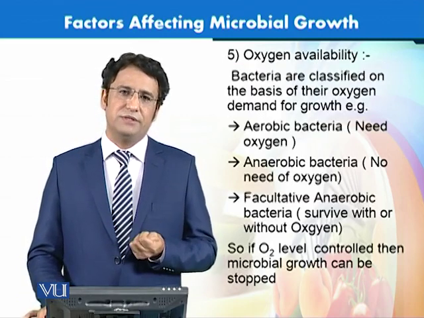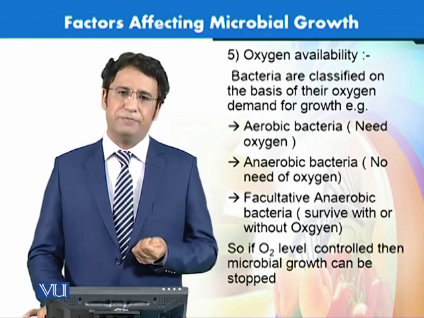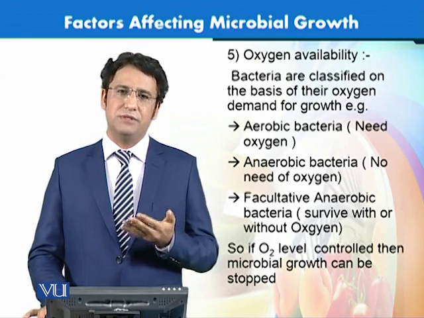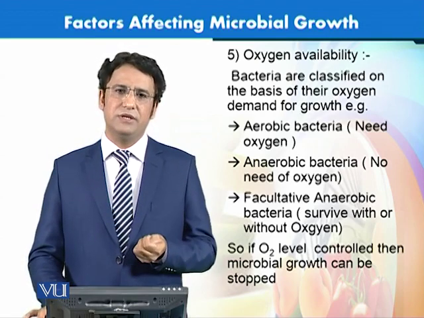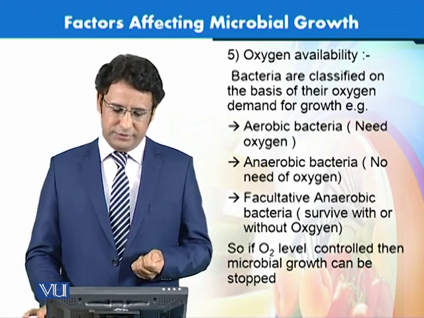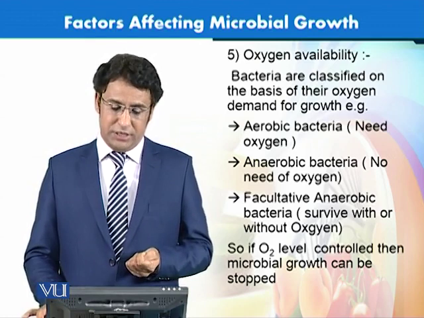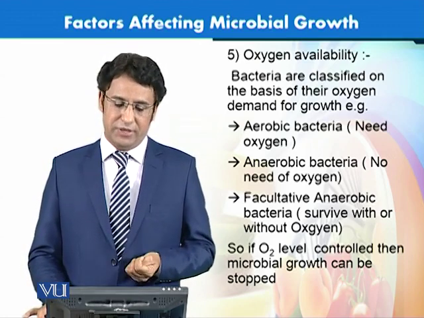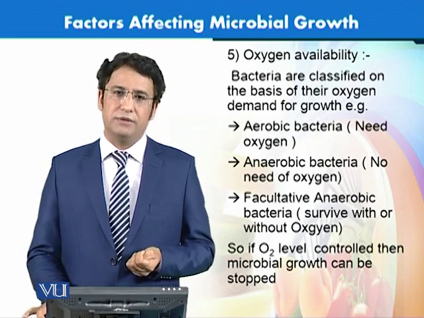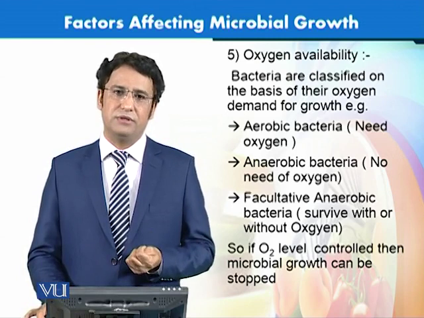The fifth factor is oxygen availability. Most of the microorganisms are affected by the presence of environmental oxygen in their surroundings. On that basis, they can be classified as aerobic bacteria, anaerobic bacteria, or facultative anaerobic bacteria. The aerobic bacteria are the microorganisms that need oxygen for their growth.